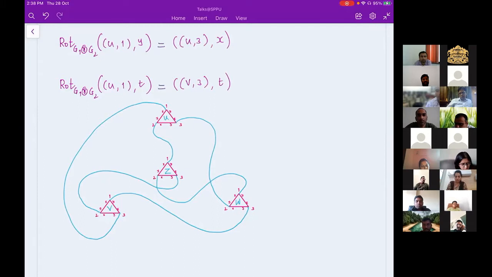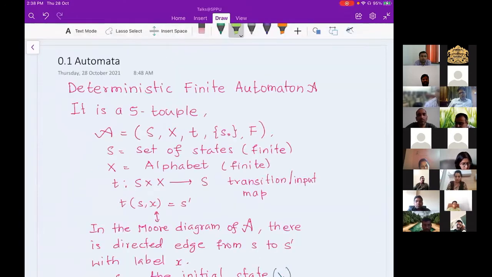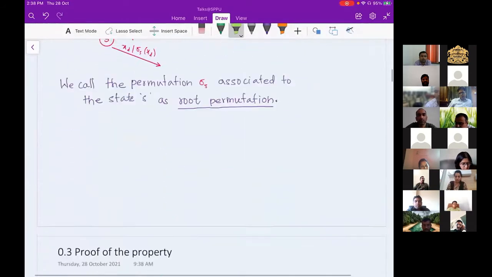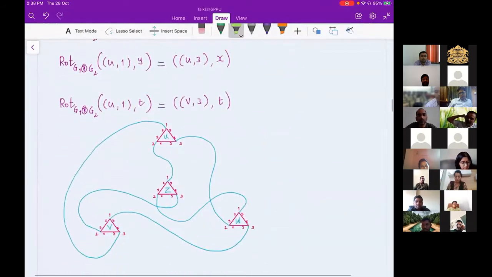Okay, sorry. So U sheet or U cloud means I'm talking about this triangle. And you see it has vertices 1, 2, 3.